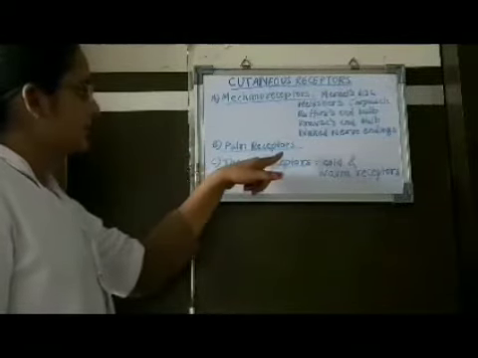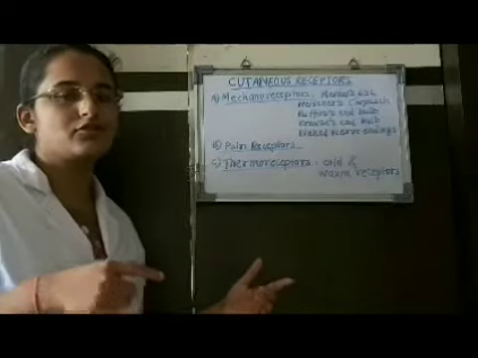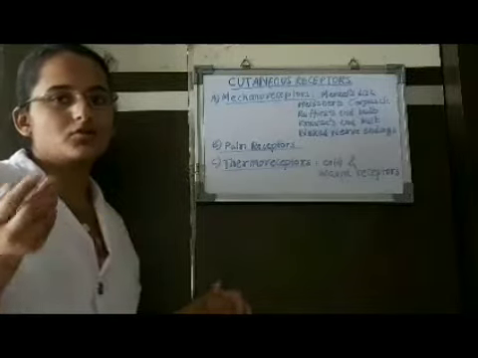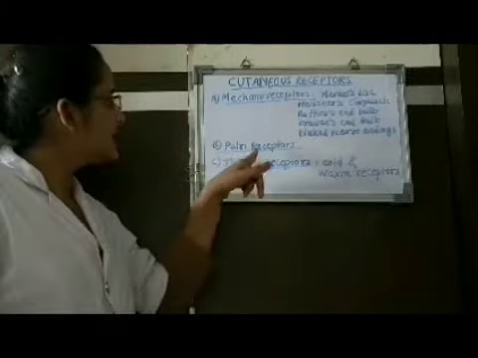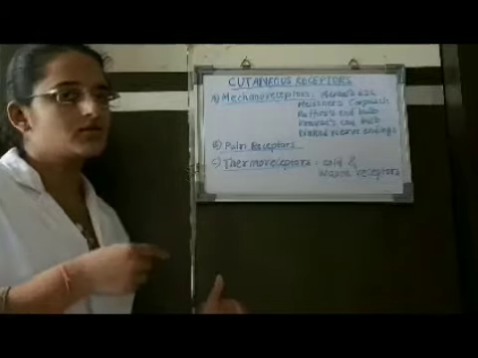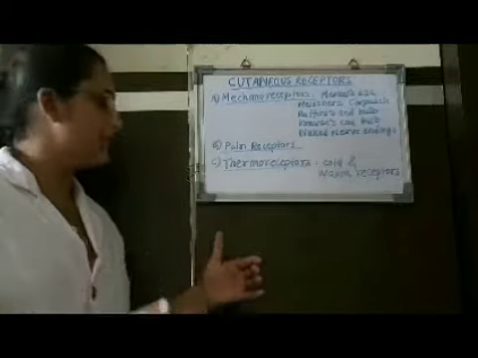Then come the pain receptors, which are responsible for the sensation of pain. The pain may be due to any noxious stimuli, which means anything that causes damage to the body. This acts as an alarm or warning for the stimulus causing a dangerous effect on the body.